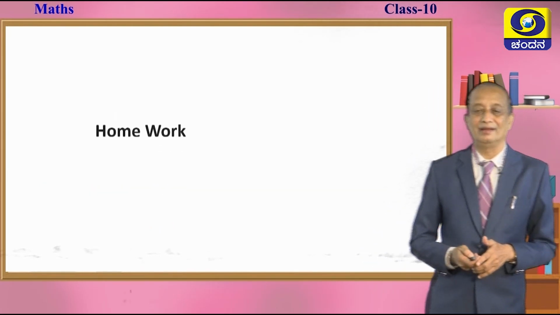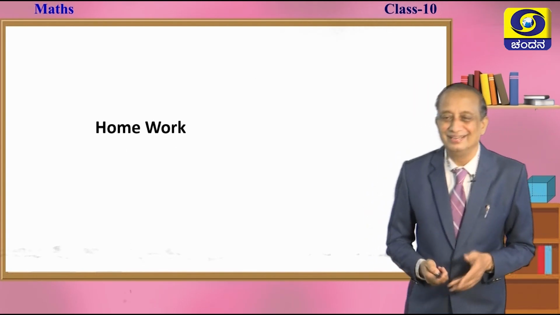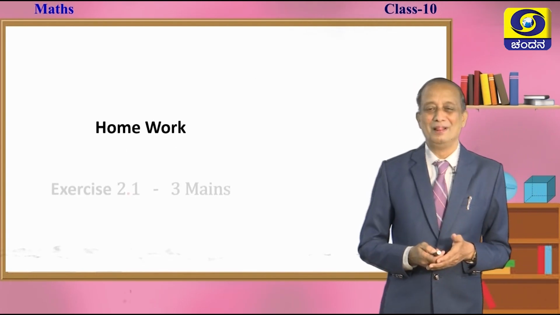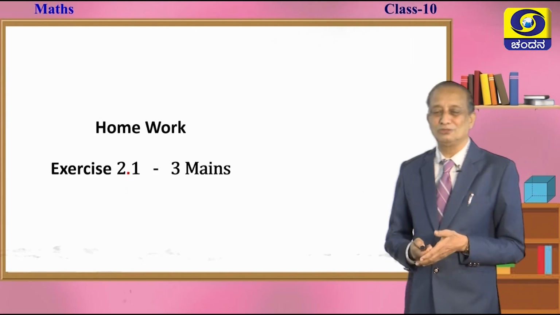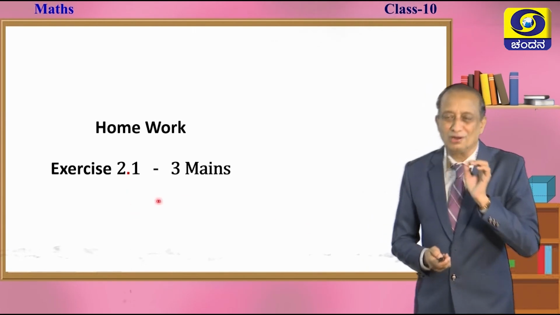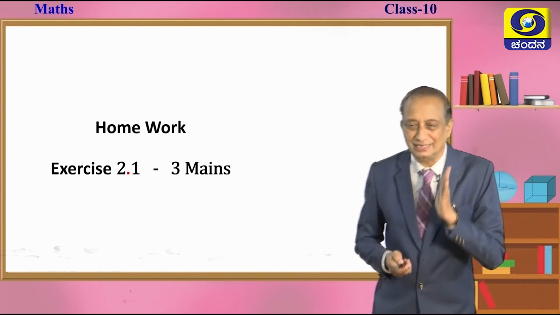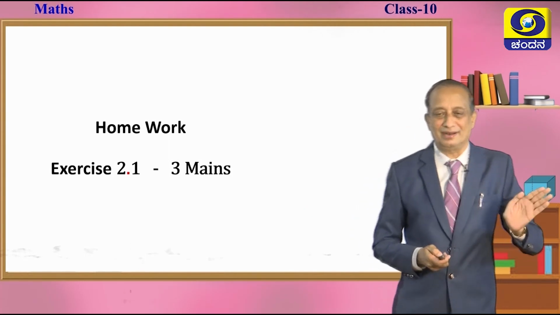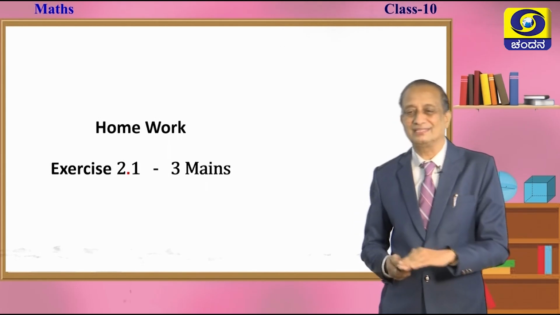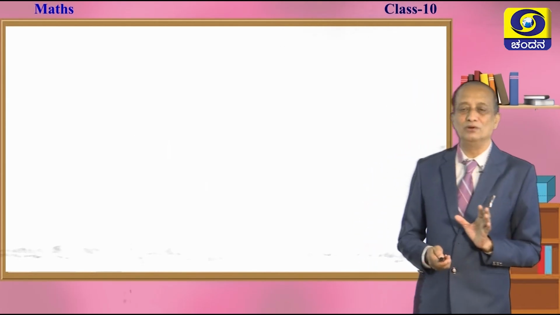Okay. And so, can you take down the small homework, children, for you? Okay. The homework is exercise 2.1. There are small mains are there, 3 mains are there. Please keep a particular notebook for geometry and write down questions and answers in this particular book, children.